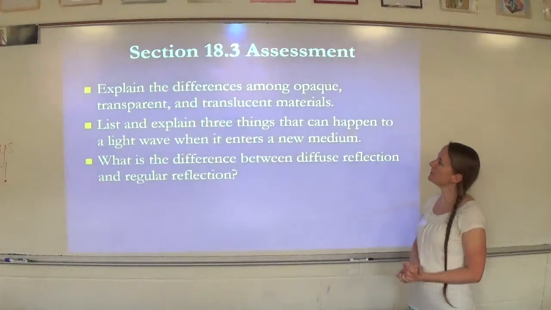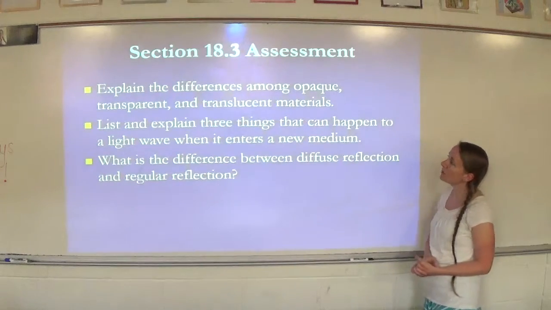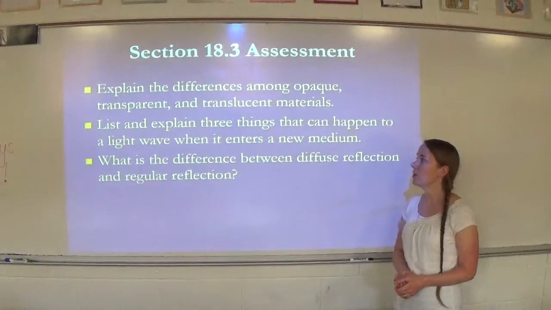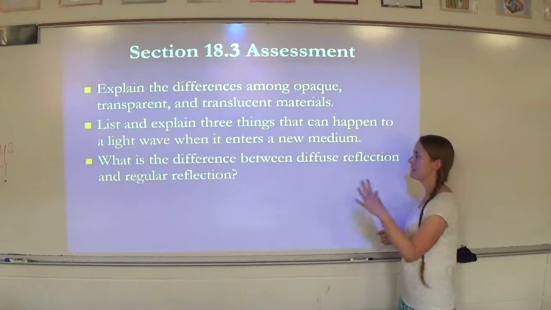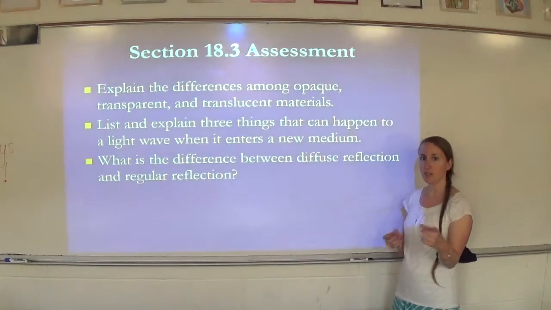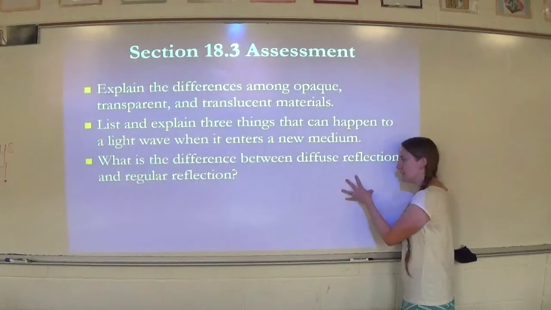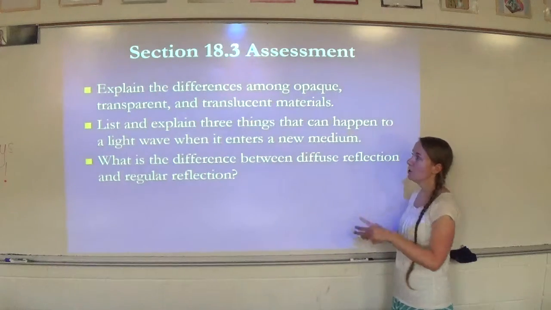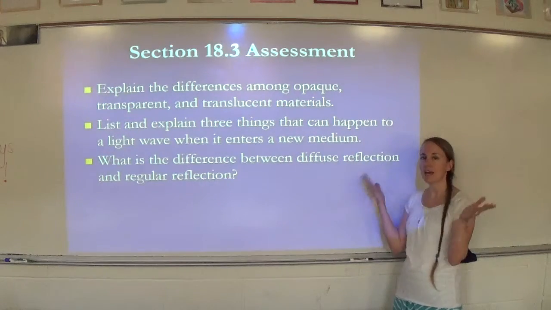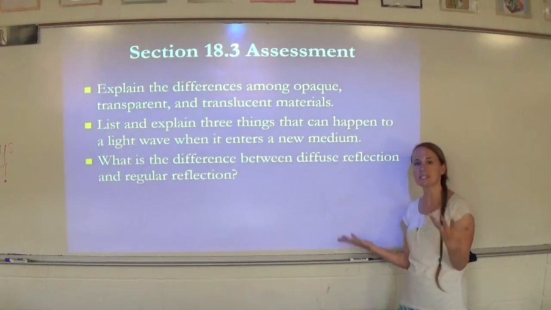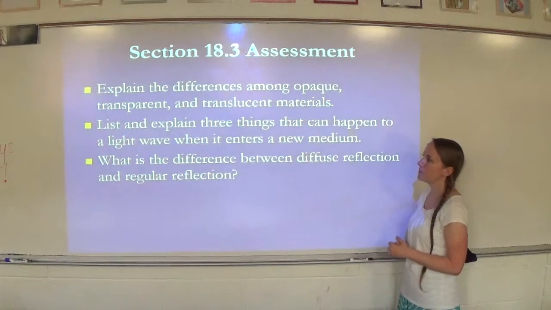Alright, next, list and explain 3 things that can happen to a light wave when it enters a new medium. Well, it can reflect, absorb, or transmit. So reflect means it hits and bounces off. Absorb means it hits and it's absorbed into the material. Or transmit means it hits and it can pass through. And in that case, it could be polarized, it could be scattered, whatever can happen at that point.